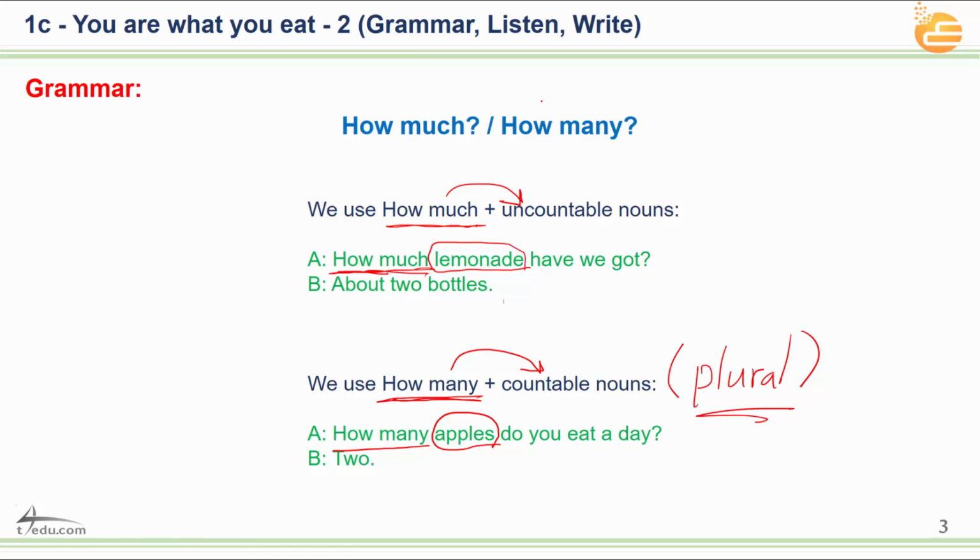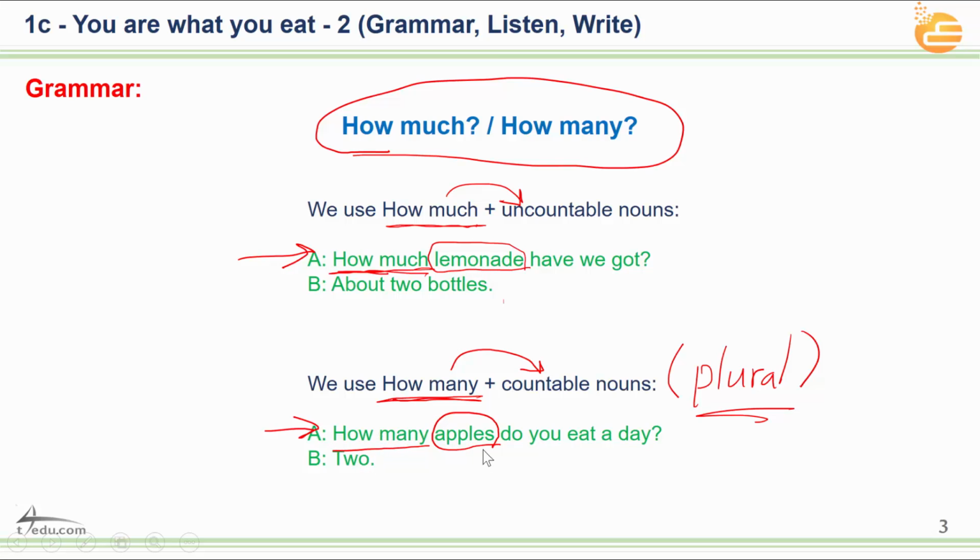Okay, so in general, we have to use how many and how much with questions. Can you see it? This one is a question, and this one also is a question. This one how much? Because it's uncountable. Lemonade, uncountable, just like water, just like milk, and so on. And how many with apples? Because it's countable. I can count it. 1 apple, 2 apples, 3 apples, 4 apples, and so on. Okay? So this is it. Let's go to the next.